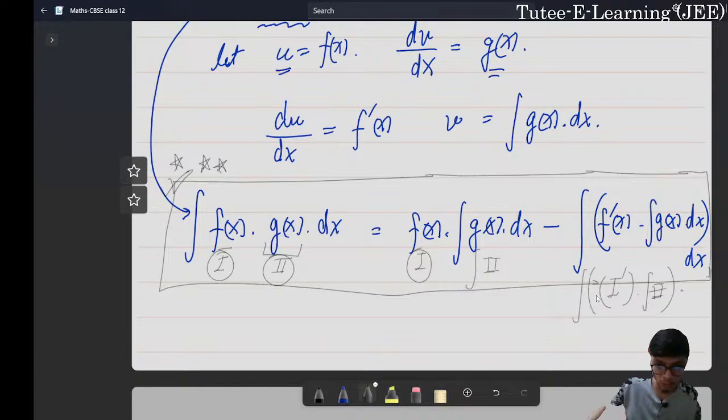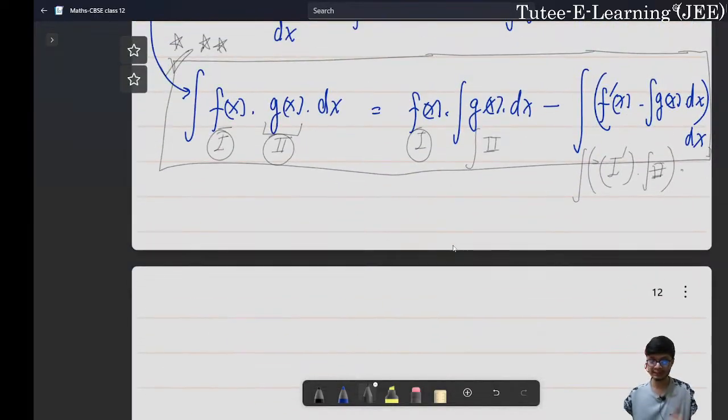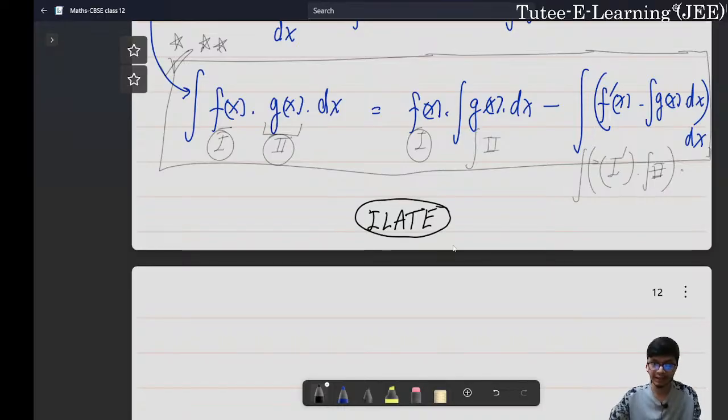So how do we decide what is to be our first function and second function? That comes from question practice, right? However, if we want a general rule, it would be a mnemonic like ILATE. So I stands for inverse trigonometric function. Whenever you see an inverse trigonometric function in the product of two functions, always assume that inverse trigonometric function as the first function. The second preference goes to logarithmic function.